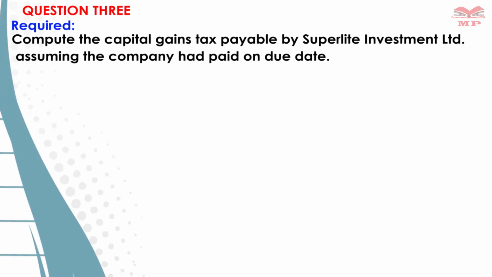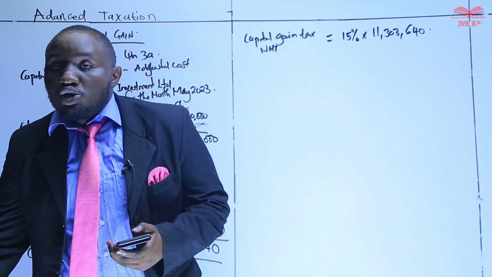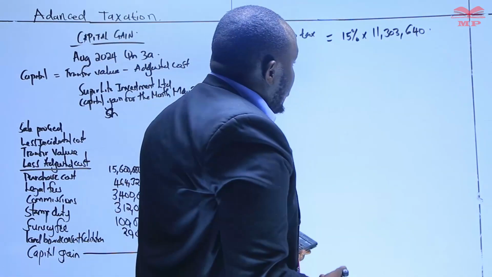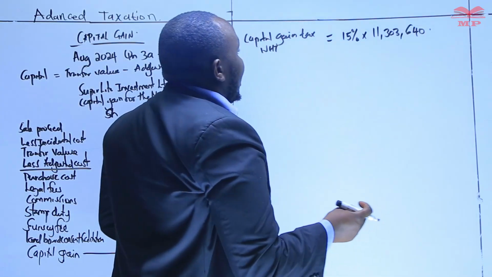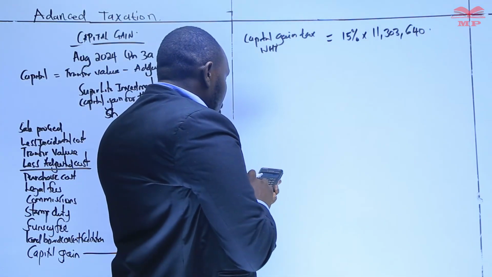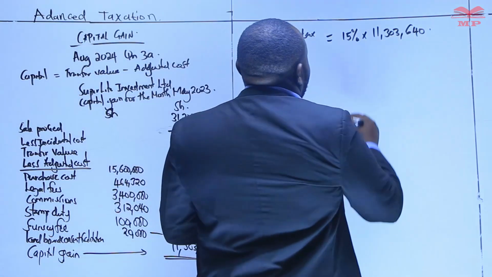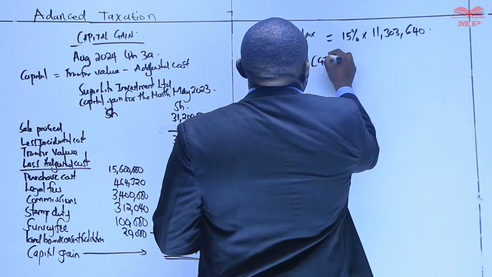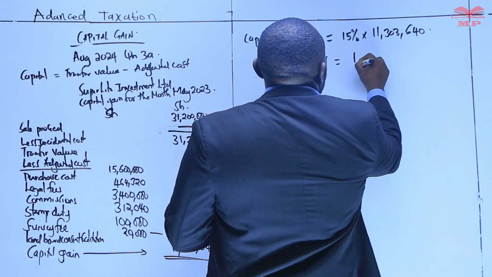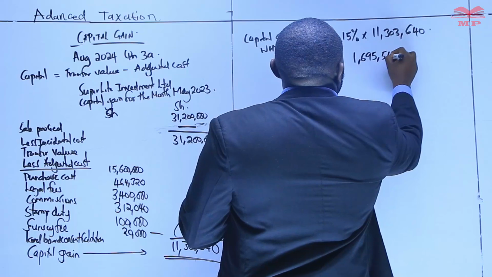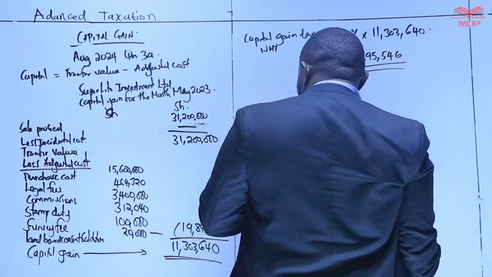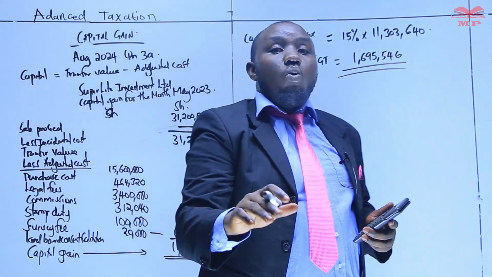So the first question, we are basically told by the examiner, that assuming that the capital gain tax was paid on the due date. If it was May, the due date should be 20th of June. If it was done by 20th of June, there are no penalties and interest that are going to emanate from it. So we get the 15% of that. So 0.15. The capital gain tax, CGT or withholding tax, should be 1,695,546. That is for part 1.